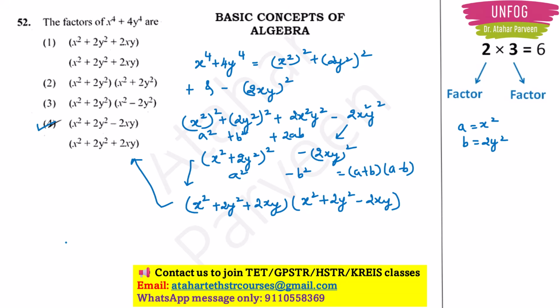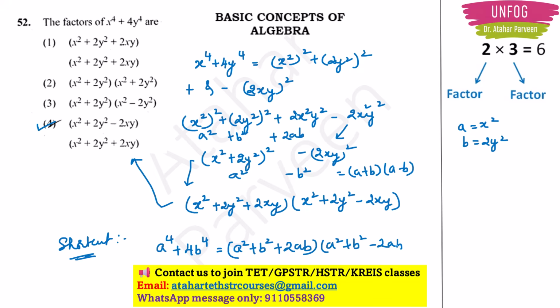What is the best shortcut to remember here? You have to remember this as a formula. a to the 4 plus 4b to the 4. The formula will be a square plus b square plus 2ab into a square plus b square minus 2ab. If you remember this as a direct formula, then you don't need to solve this problem. Directly this is in the form of a to the 4 plus 4b to the 4. So your option 4 will be the correct answer here. Okay, clear, right? So this way you can save your time by adding this identity into your algebraic identities list.